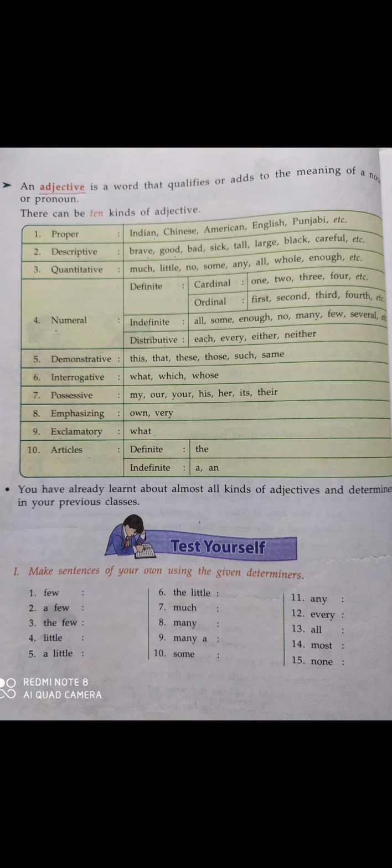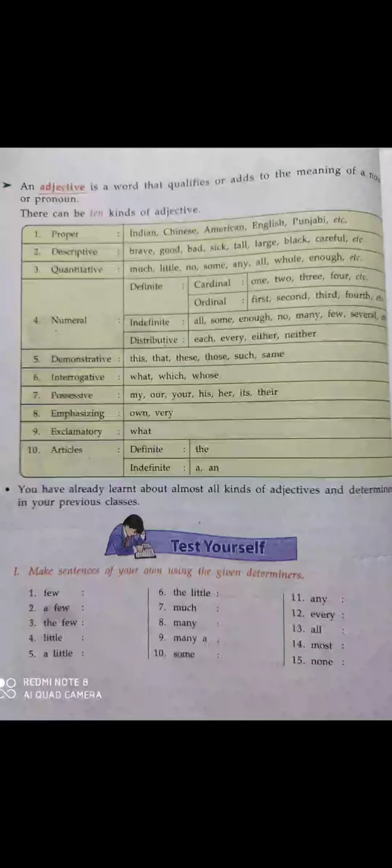What is an adjective? An adjective is a word which says something about noun, or which adds to the meaning of noun. These types of words are called adjectives. Now let's see the definition here.